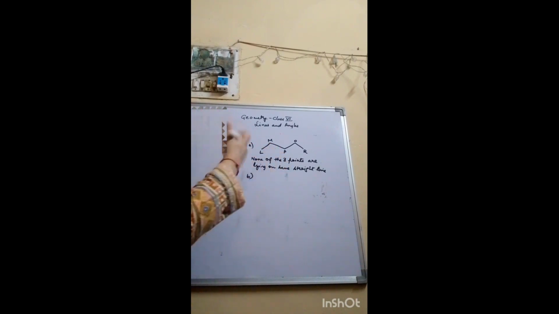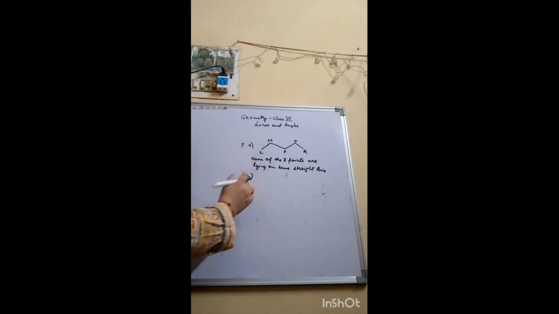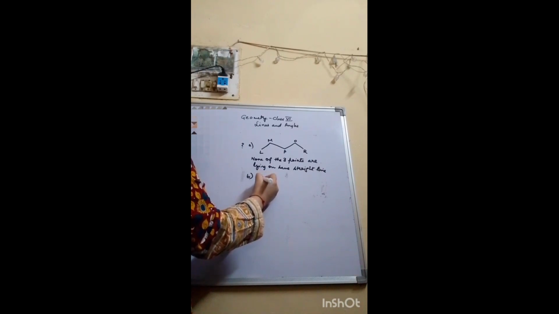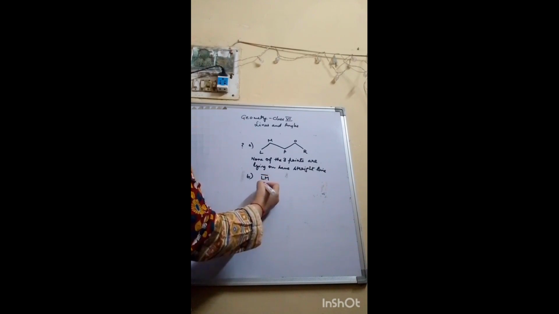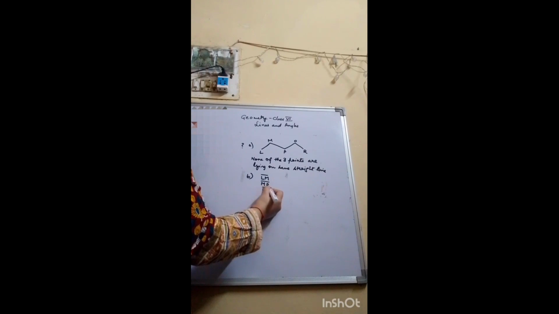Before giving the answer, you must know what the line segments made in the figure are. So first line segment is LM, second line segment is MP, third line segment is PO, and fourth line segment is OR.